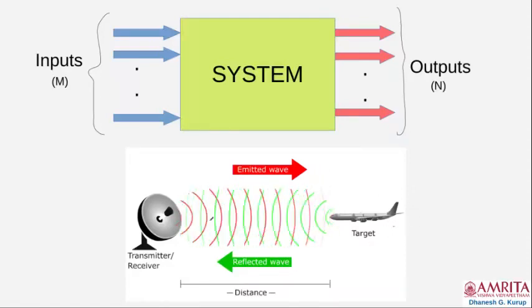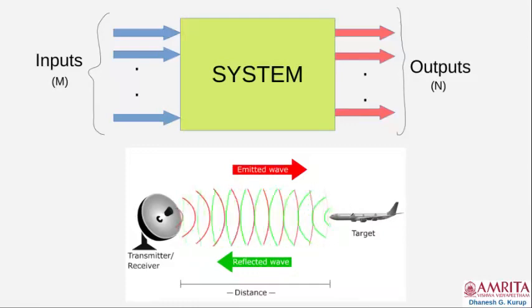In this case, the electromagnetic wave hit an aircraft. Now, when the electromagnetic waves hit the aircraft, part of the electromagnetic wave will be returned back to the location of the transmitter. As you can see, the green waves are the waves which are returned back to the transmitter.